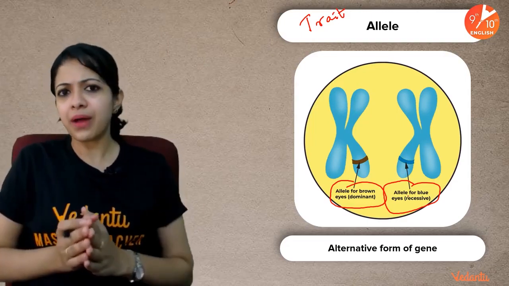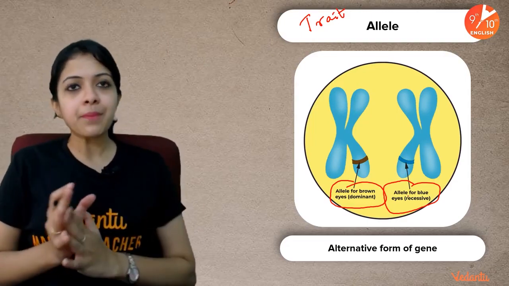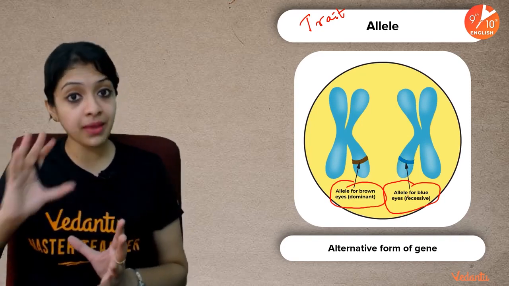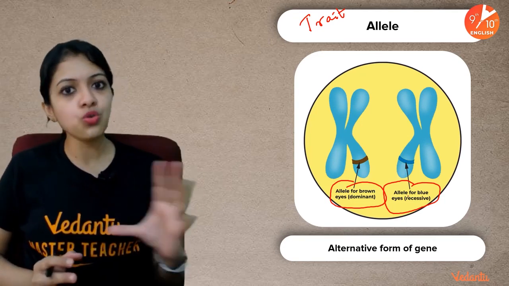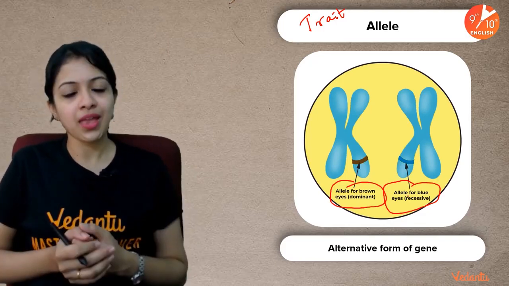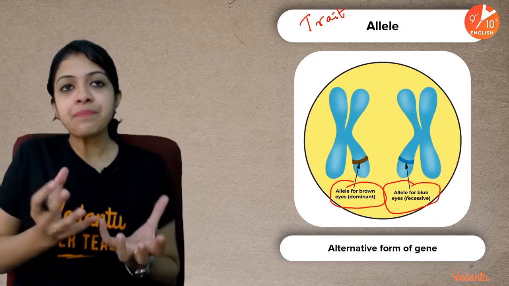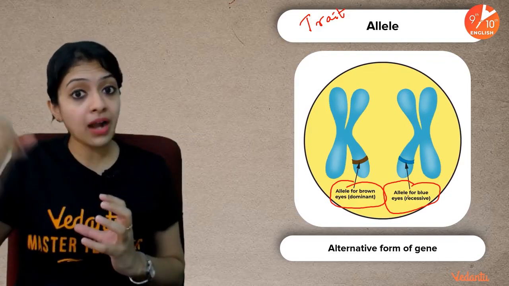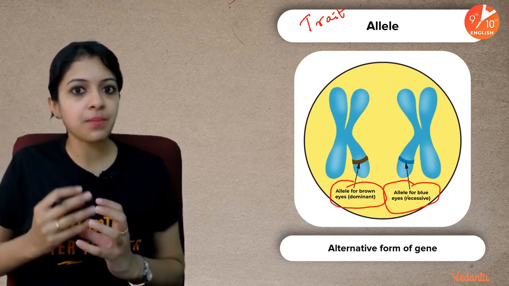And this is exactly why I want you to think about this. There may be parents where the father has brown eyes, the mother has blue eyes, and the child has brown eyes. Why is this so? It means that the child has one allele for brown eye color, which he inherited from his father.